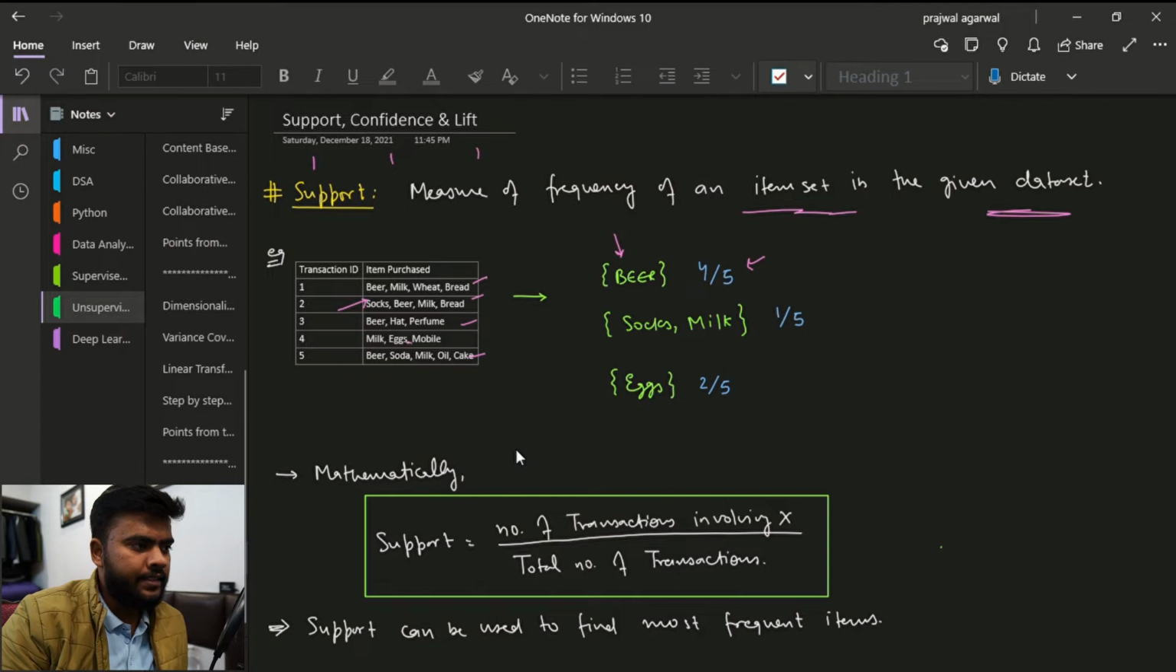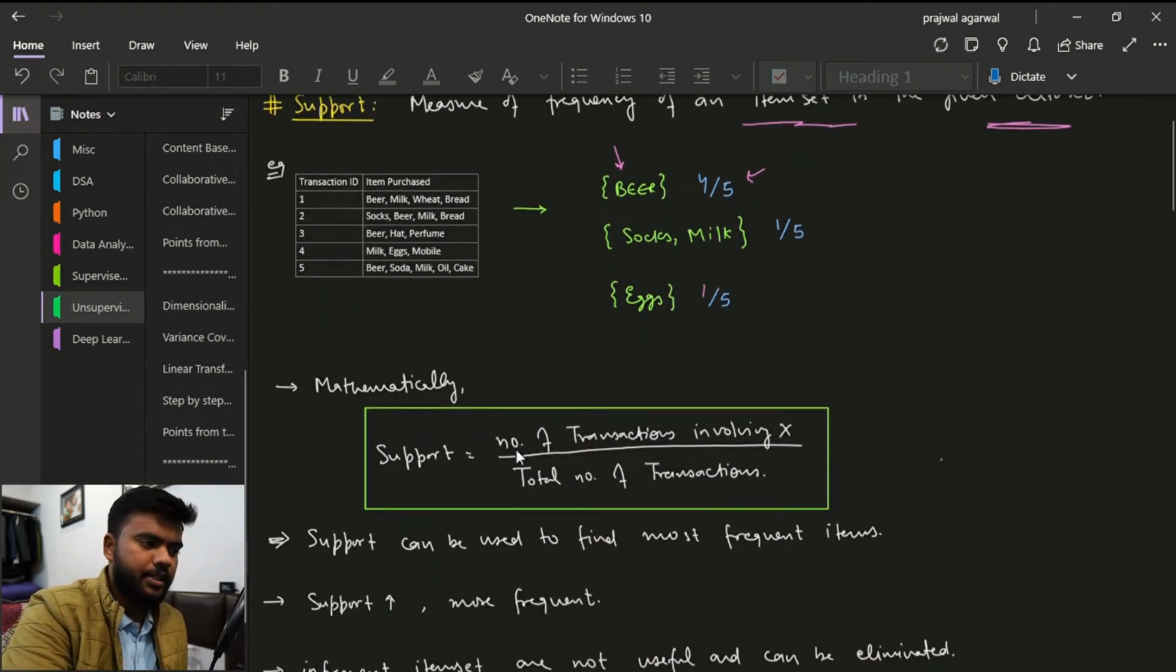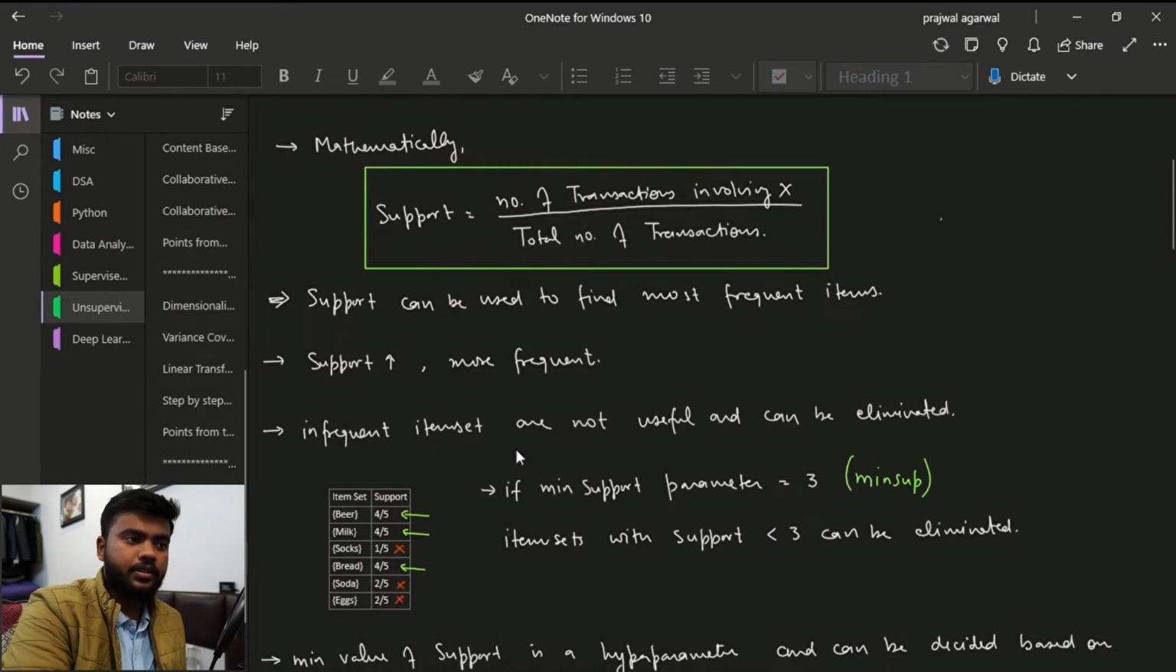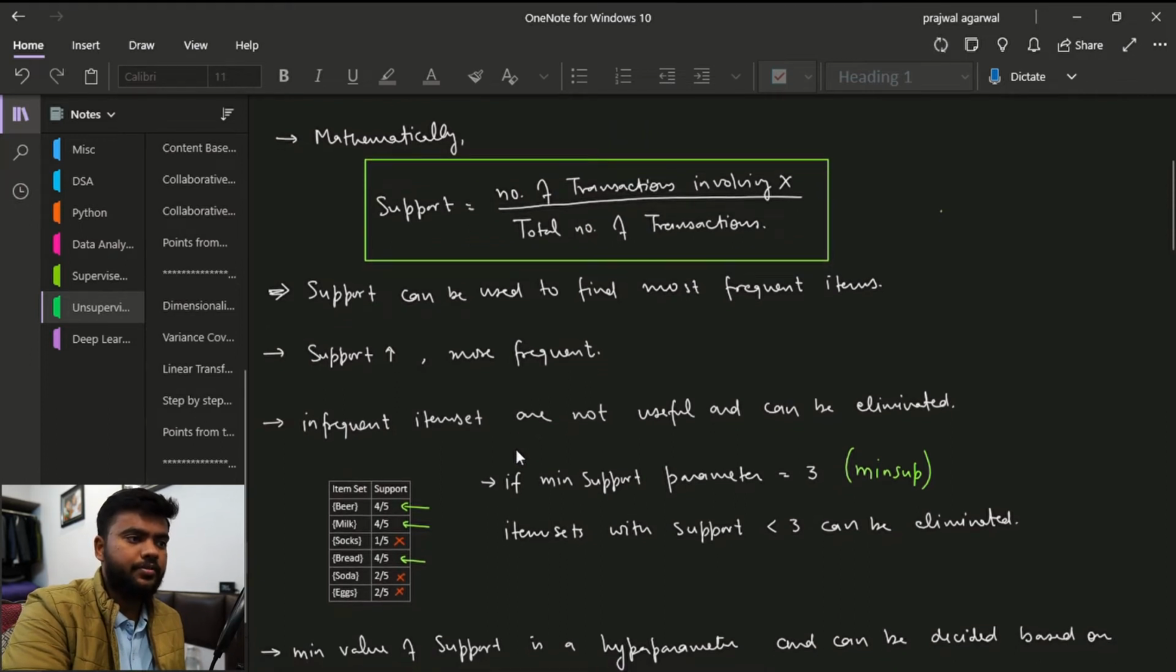Then we have eggs, which is in just one transaction, right? Okay, so eggs is just in one transaction, so it will be 1 by 5 as well. So this is how we calculate support for our data sets. Okay, this is one parameter. Now support can be used to find most frequent items. Yes, obviously support is used to find the most frequent item.